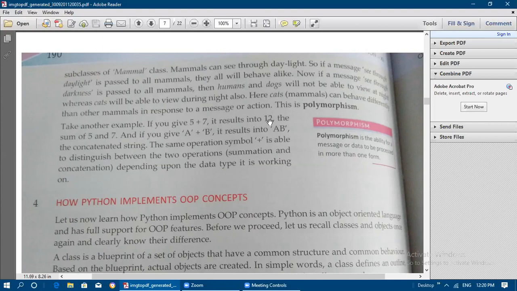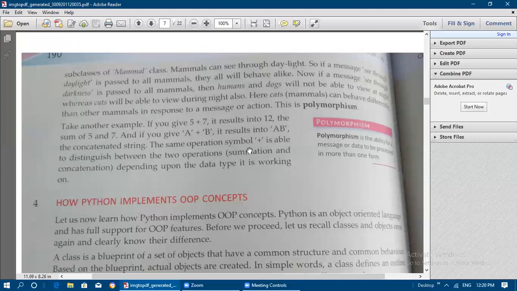It results in 12. Like the cat performing two actions, plus is going to perform on two things. Plus can be used on numbers and plus can be used on strings also. If you give a plus b, it results in ab, the concatenated string. So first one addition, second one concatenation.